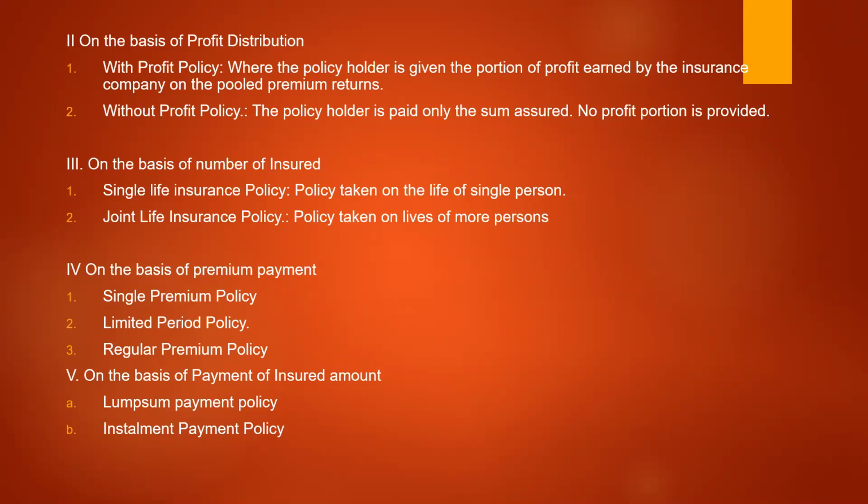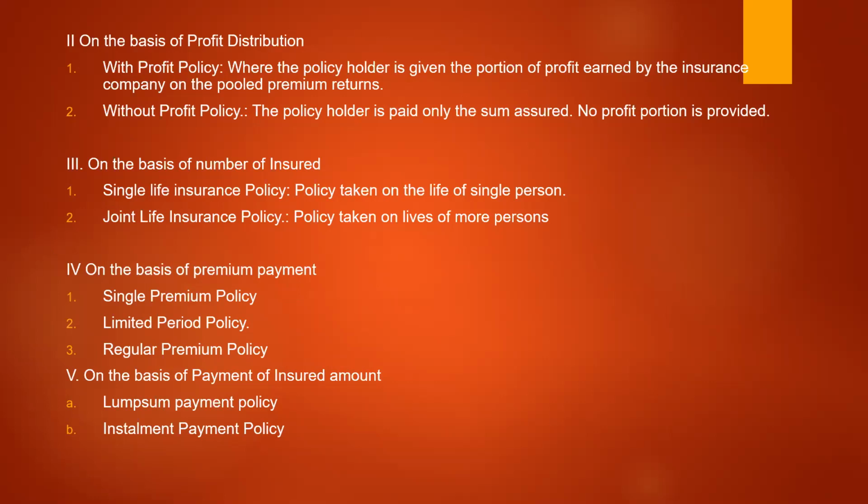Regular premium policy, in the sense it is a policy where regular premium is paid every month, yearly, quarterly, like that, till the maturity period is attained. In this case, the premium is very less, but frequently the premium has to be paid. So the option can be selected by the policy holder at the time of entering into the contract, but the premiums will be different. Single premium will be a little costlier, limited period will be a little costlier. Regular premium payment may be cheap, but if you put together the annuity value of the premium, it is costlier than the single premium or limited period policy premiums.